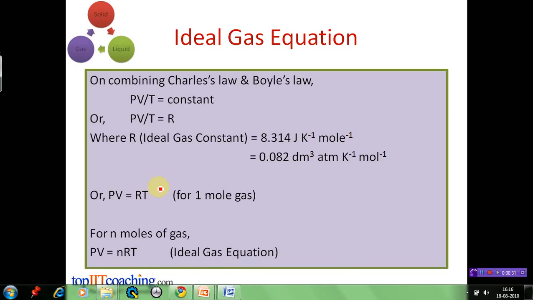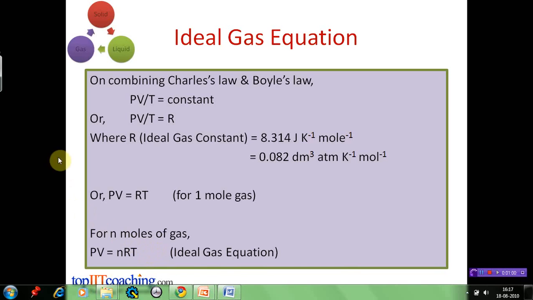Actually, this equation is only true for 1 mole of gas. If we have n moles of gas, we finally arrive at the ideal gas equation, that is PV is equal to nRT. Now when we use this equation, we have to be careful about the units. Pressure P should be measured in Newton per meter square or Pascal, volume V in meter cube, temperature T in Kelvin. Often pressure is also measured in atmospheres.